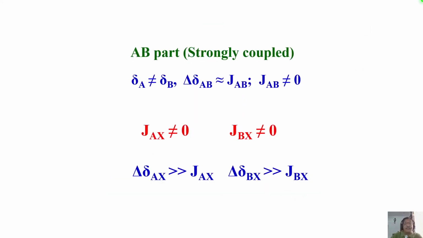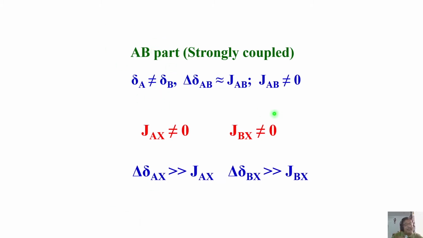There is a JAB coupling here, JAX coupling and JBX coupling, all are present. Now this is a situation where the AB part is strongly coupled, where chemical shifts of A and B are not equal, but delta AB is almost close to JAB. Of course, this is the condition for AB, I told you. And JAB is non-zero. It is visible in the spectrum. So JAB has some value, but the chemical shift separation is comparable to JAB, and A and B are not identical, they are non-equivalent spins.